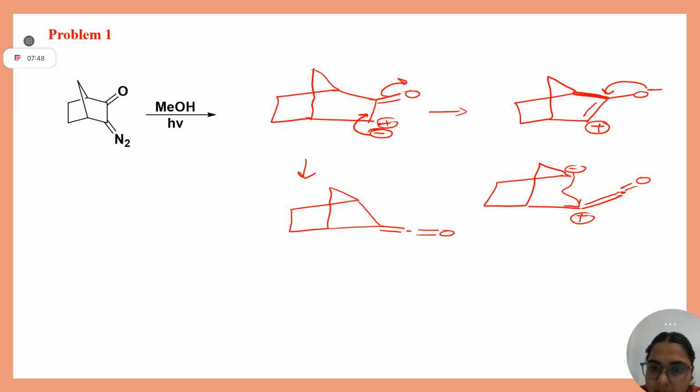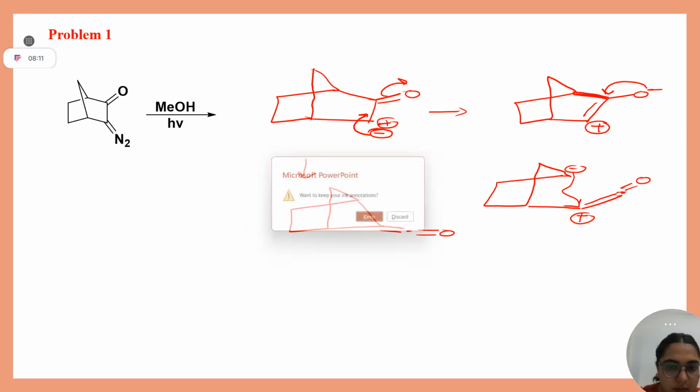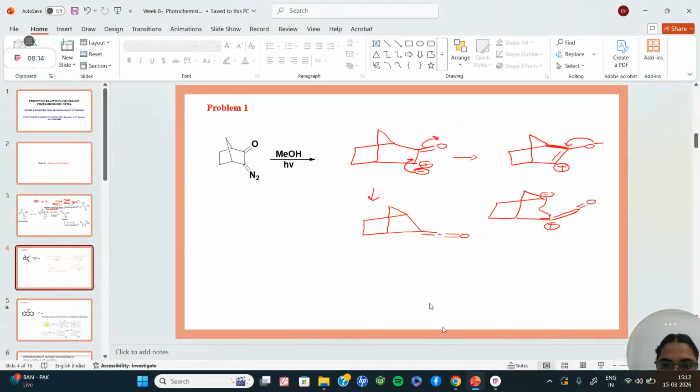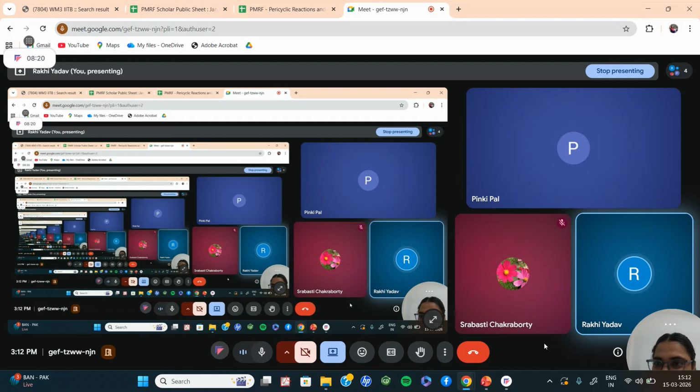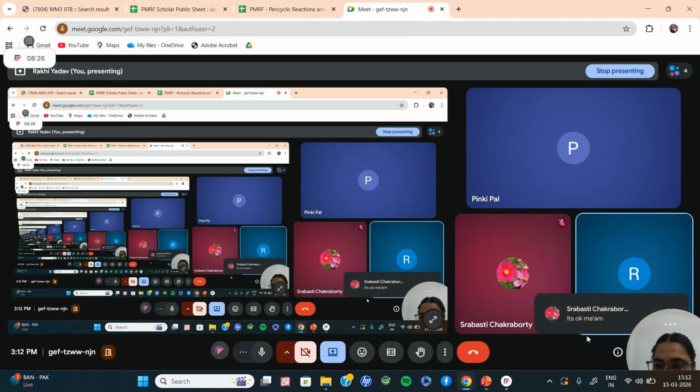Now tell me, am I correct or have I made a mistake anywhere? Pinky, is it correct? Is there any confusion anywhere? Am I audible, students? Shrabashti, Pinky, please reply. Am I audible? It's okay, ma'am.